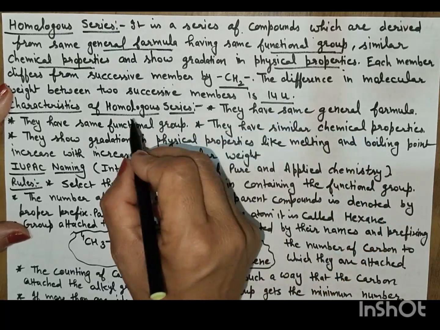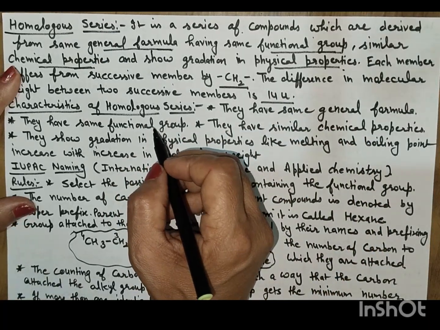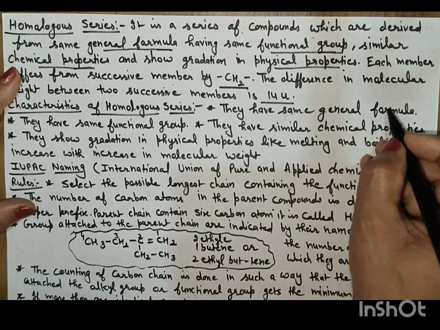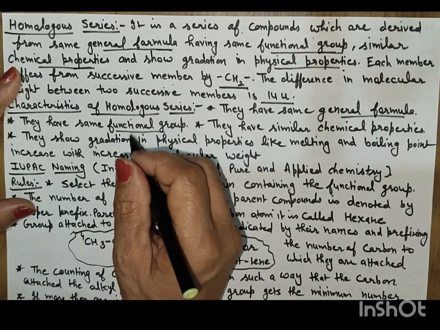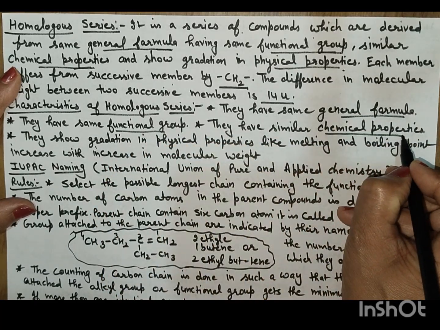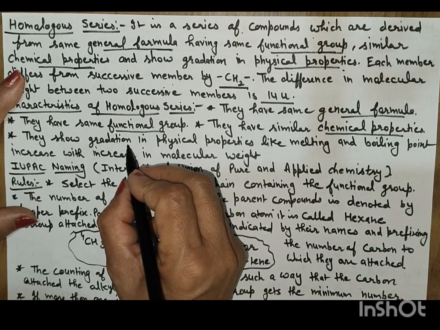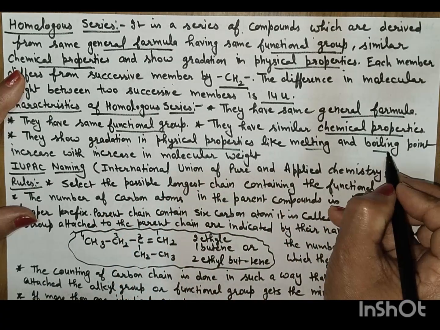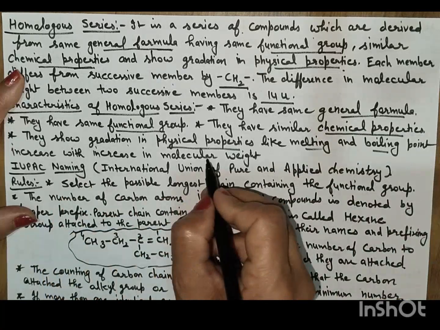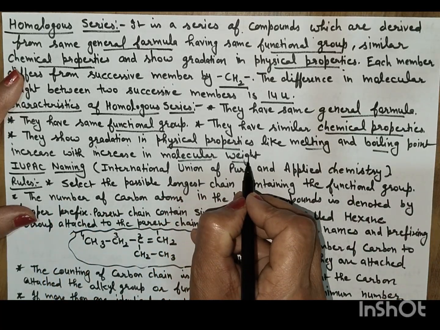Now what are the characteristics of the homologous series? They have the same general formula. They have the same functional group. They have similar chemical properties. They show gradation in the physical properties, like melting and boiling point, which increase with increase in the molecular weight.